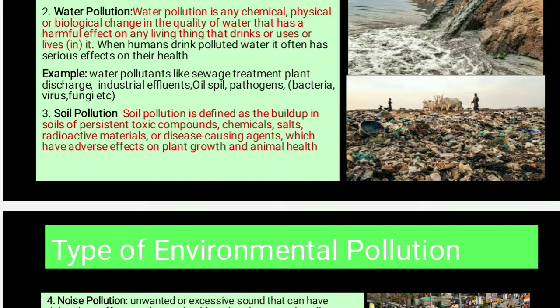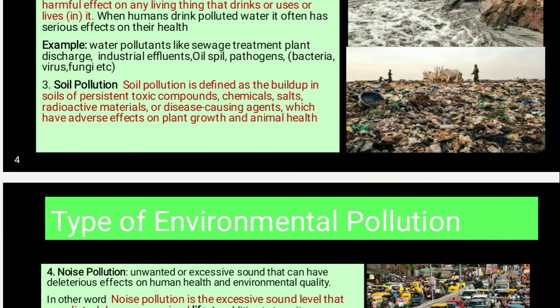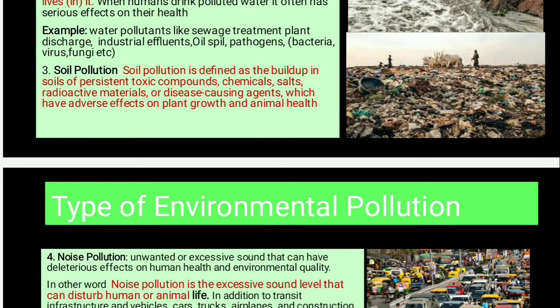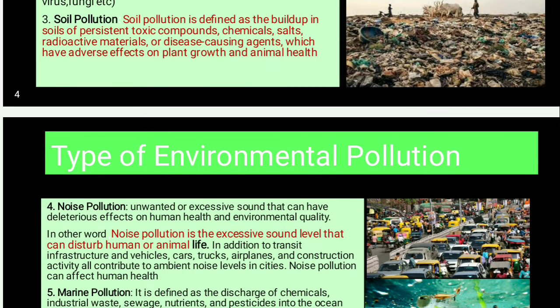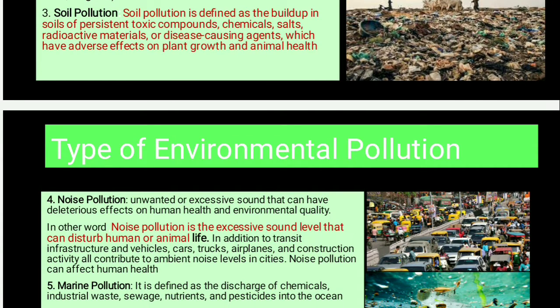The next type is water pollution, and this kind of pollution is any chemical, physical or biological change in the quality of water that has a harmful effect on any living things that drink or use or live in it. When humans drink polluted water, it often has serious effects on their health. For example, water pollutants like sewage treatment plant discharge, industrial effluents, oil spills, and pathogens such as bacteria, viruses, fungi are the main sources that cause water pollution.